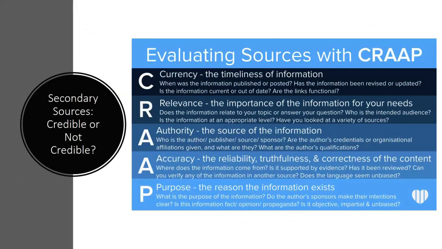It's important that you be able to determine whether a source is credible or not. So, especially if you are researching online, you need to take time to tell if your source is crap. That's with two A's. Check the currency and timeliness of your information. Even if a source put out good information at the time, in a lot of fields, information updates quickly. So in order for it to be credible, you need to make sure they're giving you the best, timeliest information possible.